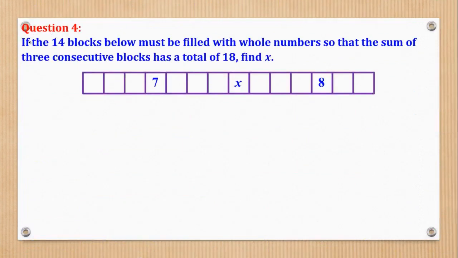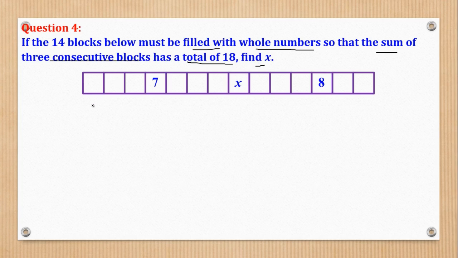Now question 4. If the 14 blocks below must be filled with whole numbers, so that the sum of 3 consecutive blocks has a total of 18, find x. Now this one had a little logic.